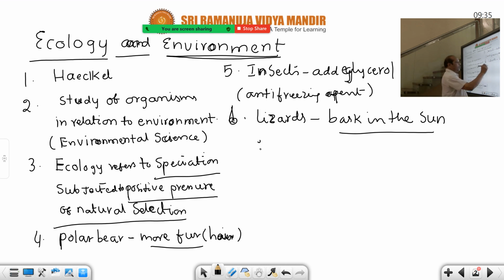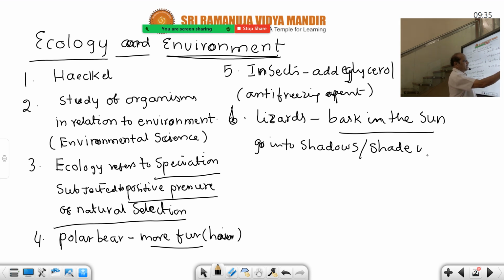So in such a way, so on and so forth, they undergo these adaptations to overcome the unfavorable conditions.